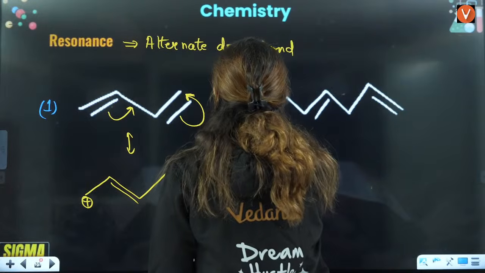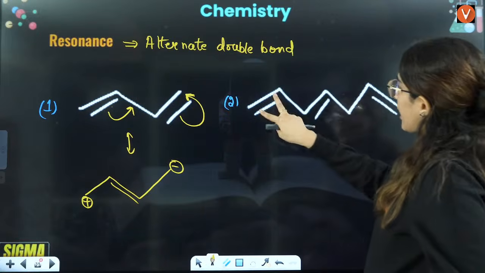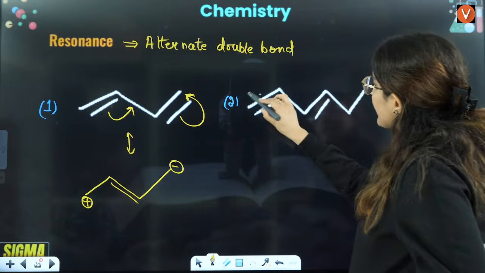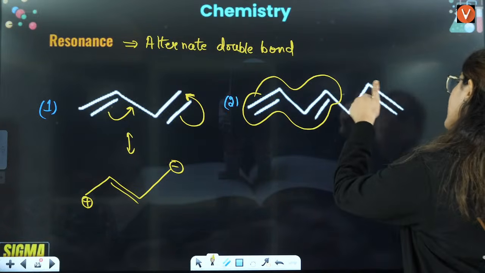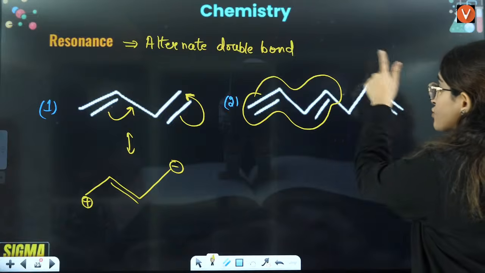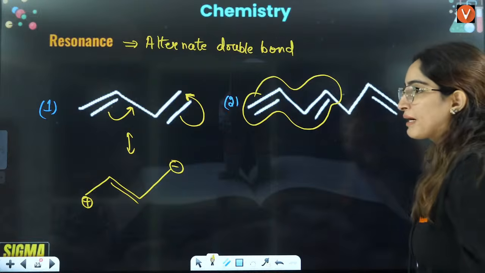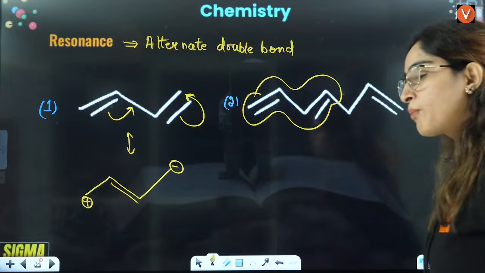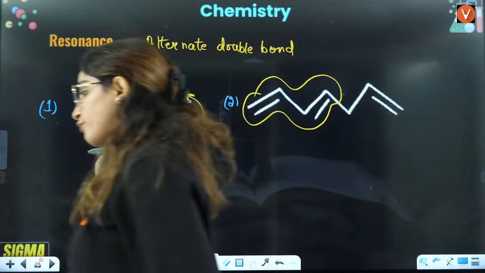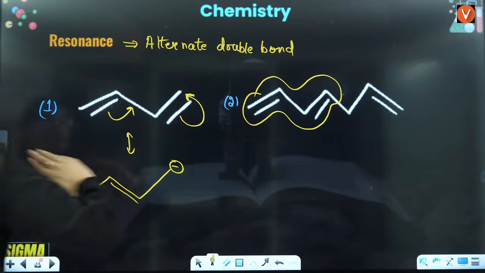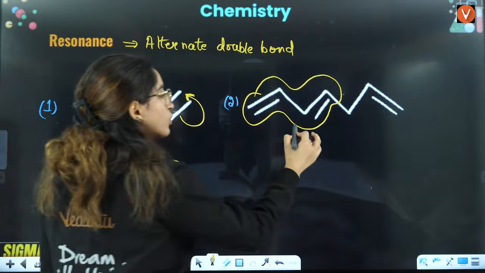In the second case, can you see where you can see the resonance? Double bond, single bond, double bond. Here I can see resonance is there. But then it is single bond, double bond. So here it is not a complete resonance. Resonance is only there in this particular part, double bond, single bond, double bond. It is not extending up to the full ring, full chain. The resonance that you can see is only over here.